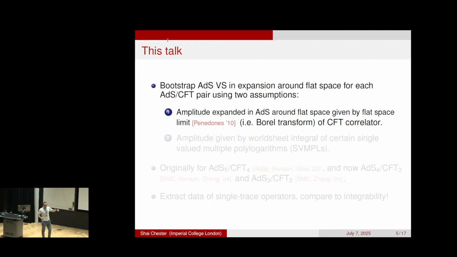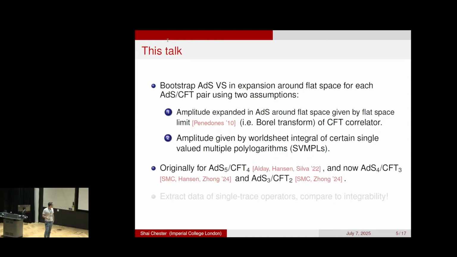So this is an assumption, because in the strict flat space limit you can prove this, but once you apply this formula beyond the flat limit, the second assumption is that the amplitude is given by a worldsheet integral of certain single-valued multi-polylogarithms. Maria reviewed the detailed form of these. And basically, by combining these two assumptions, it uniquely fixes the answer for the first AdS correction. So this program was first done for AdS5 by Fernando, Tobias, and Joao. And then in these recent papers with my co-authors, we generalized it to AdS4 as well as AdS3.